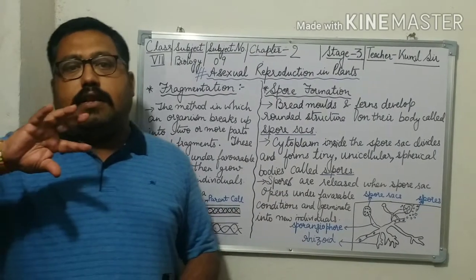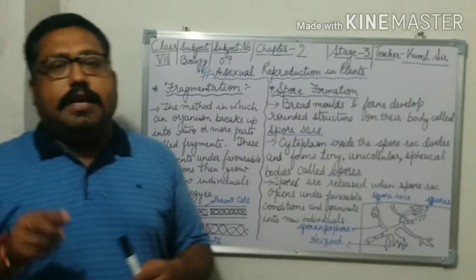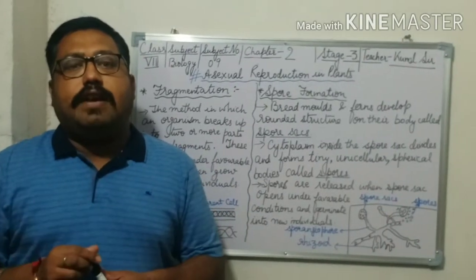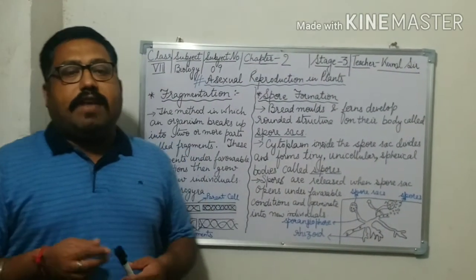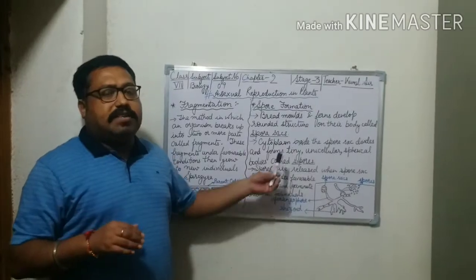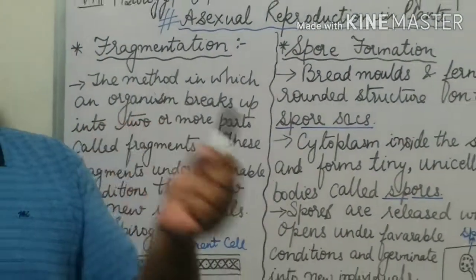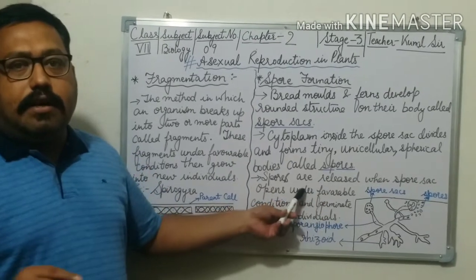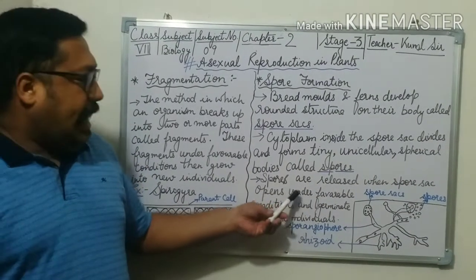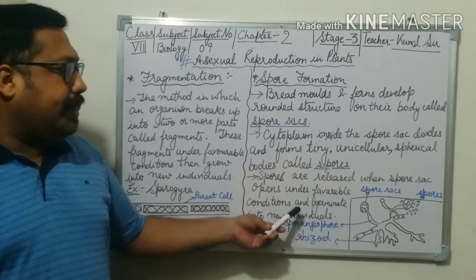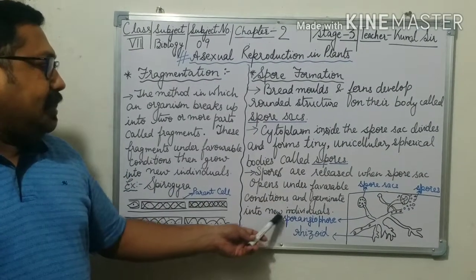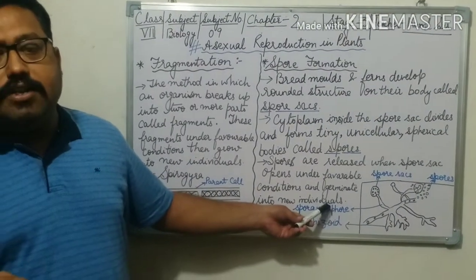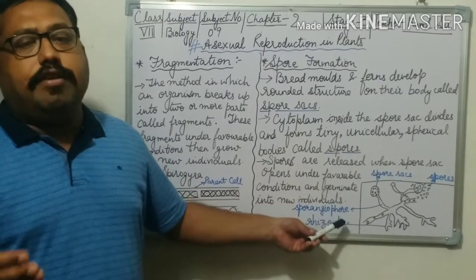In harsh conditions they develop a covering outside their body. When the spores get favorable conditions, the covering breaks down and opens, and they develop into new individuals.